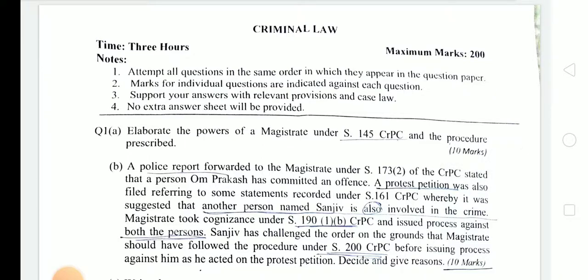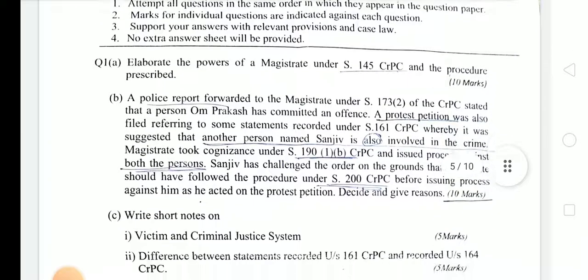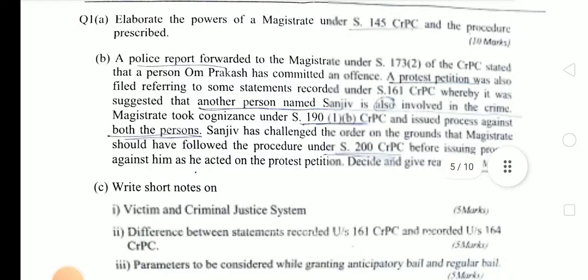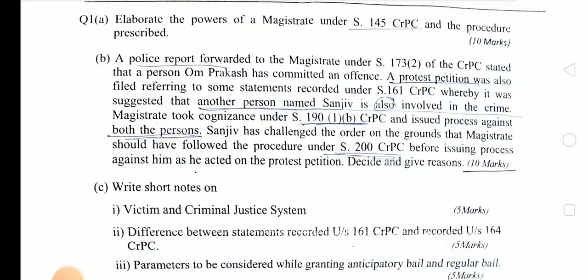First question is, elaborate the power of a magistrate under Section 145 CRPC and the procedure prescribed. Next question, a police report forwarded to the magistrate under Section 173 subclause 2 of CRPC stated that a person Om Prakash has committed an offence.